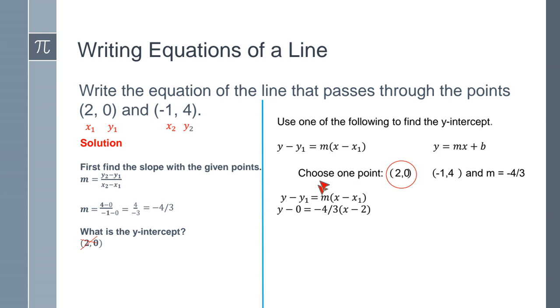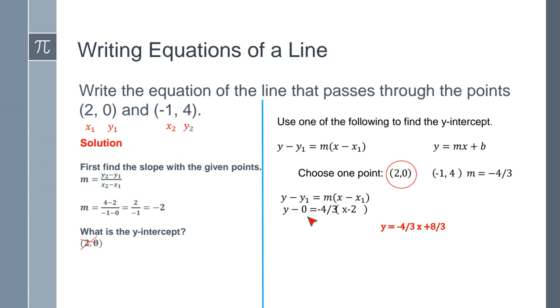Okay, so here we have the point (2, 0), so that means my x sub 1 is 2 and my y sub 1 is 0. So all we do is plug them in at the right place, right? My y1 is 0 and my x1 is 2. So we have y minus 0 equals -4/3, parentheses, x minus 2.